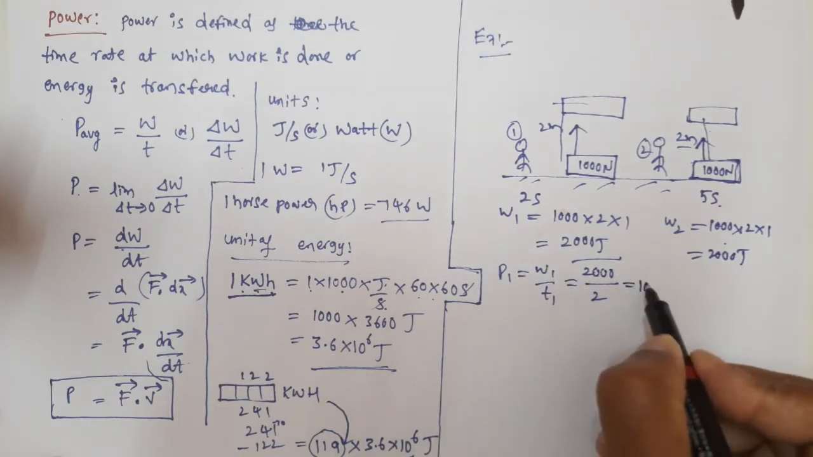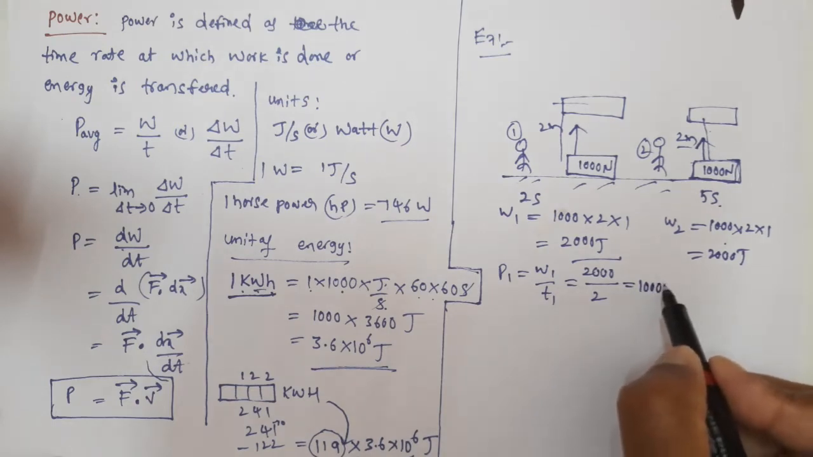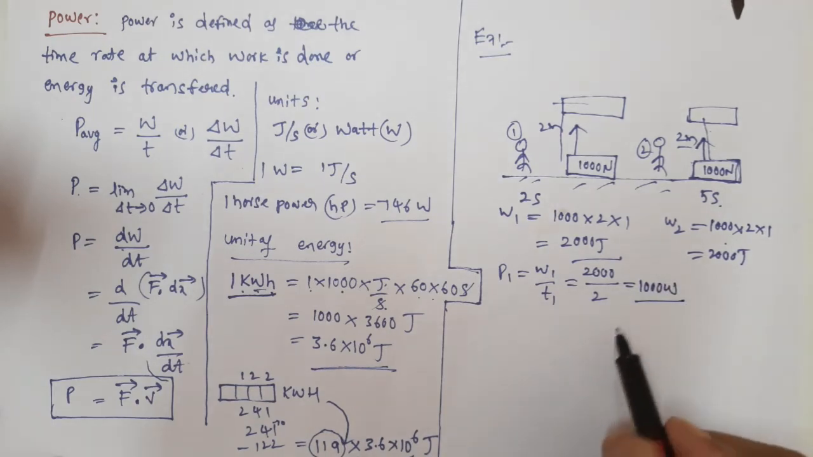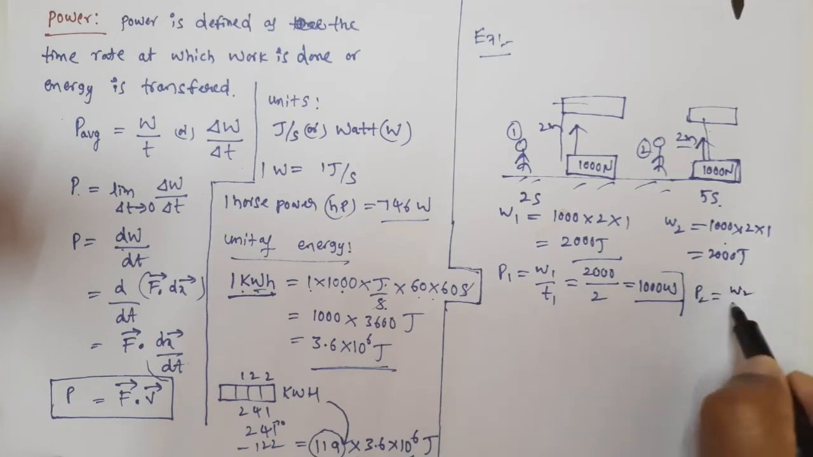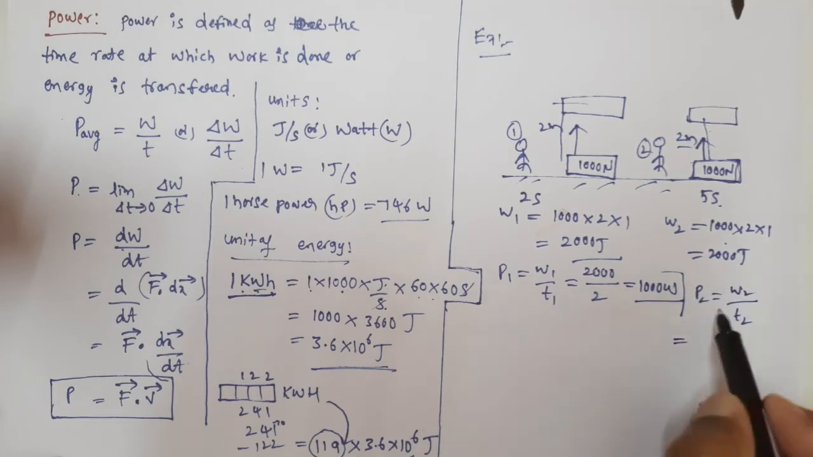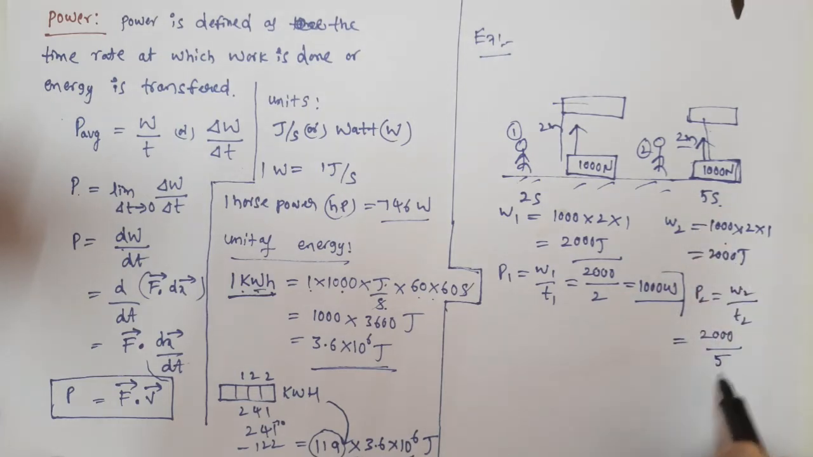So 1000 watts. Now let us calculate the power of this person, P2. So W2 divided by T2. Again the work done is the same, but what is the amount of time taken? 5 seconds. So 5 fours are 20, and how much do we get? 400 watts. Do you understand now who is more powerful?